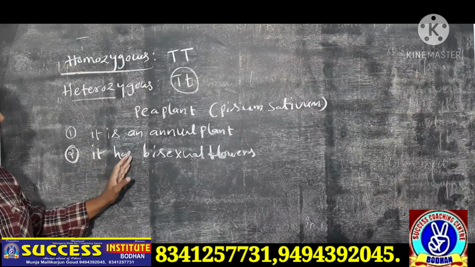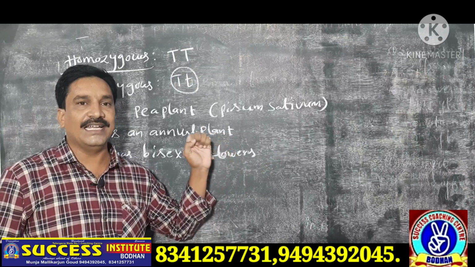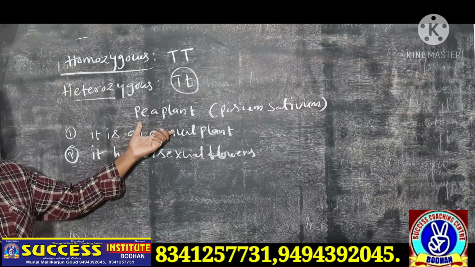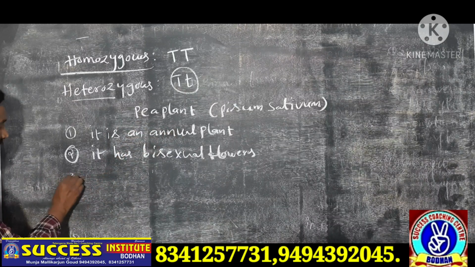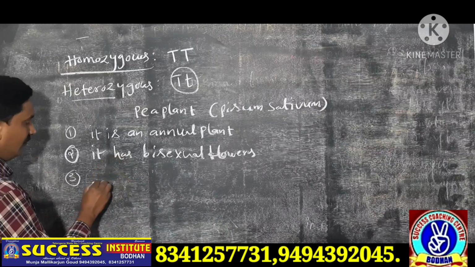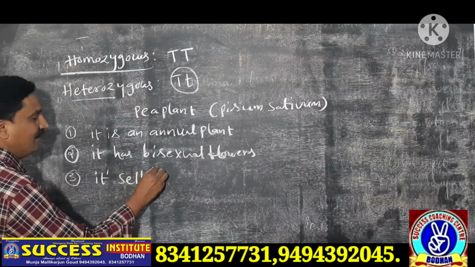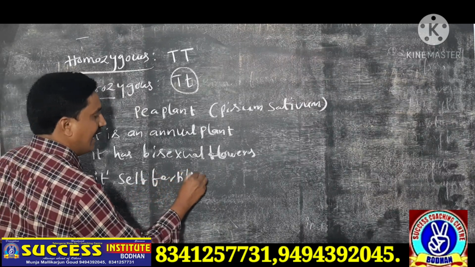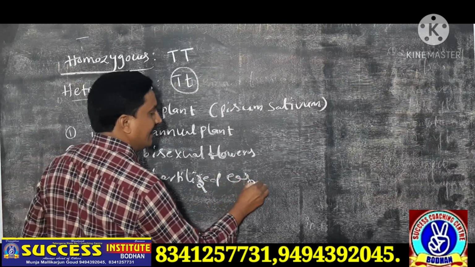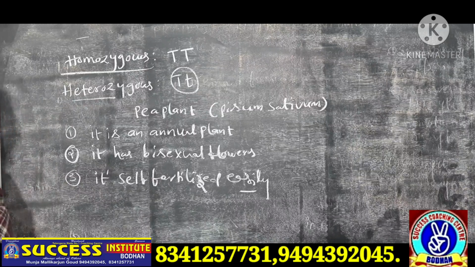This type of flower is known as a bisexual flower, and it is very easy for experiments. Third point is it can be self fertilized easily.